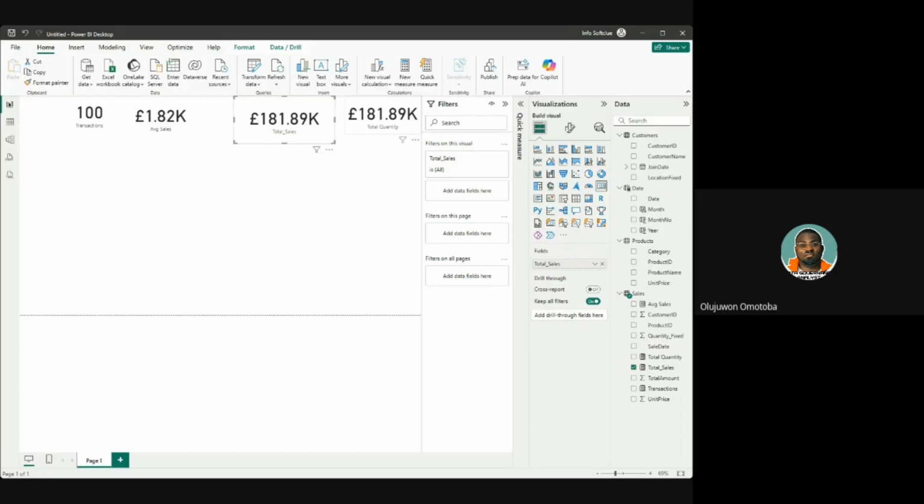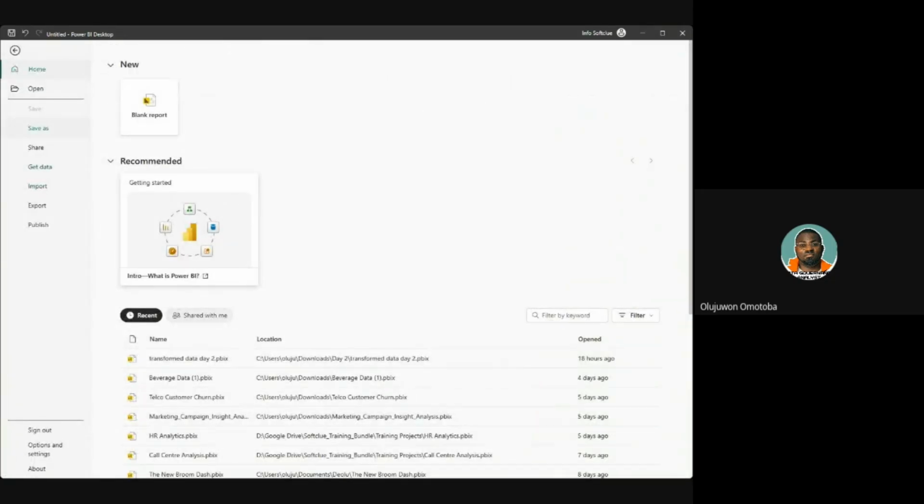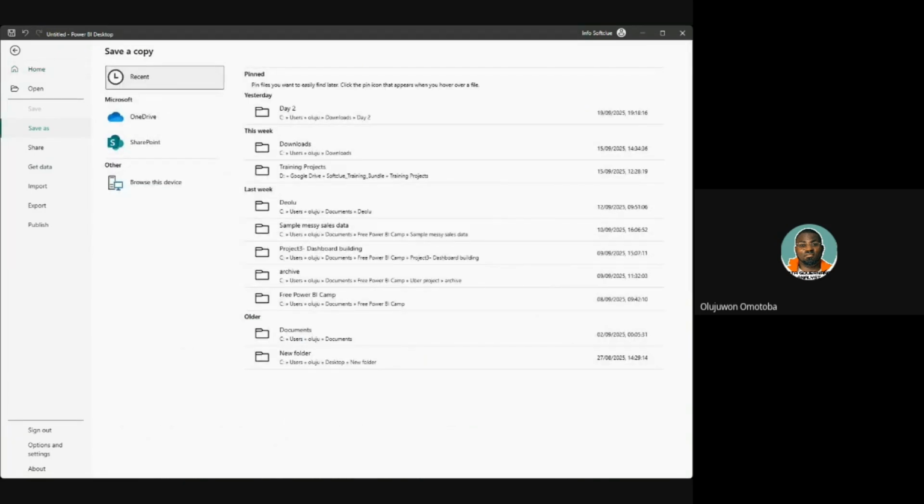Total sales, total quantity. I don't think this is actually looking nice because they are the same. Total quantity should not be equal to this, so we need to check this maybe in our next class. I will save this for you so that we'll adjust any calculation before we complete the visualizations. Is there any questions, please? Let me just save this as day 2 modeled data.